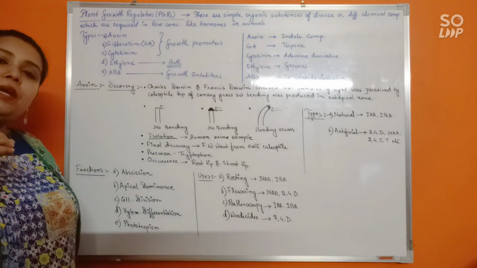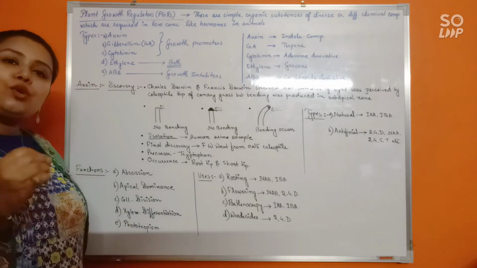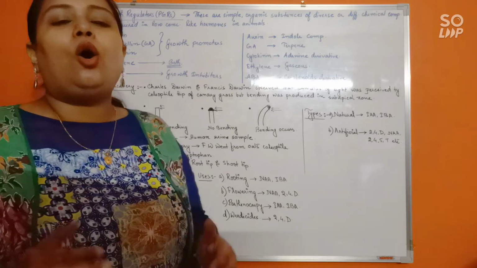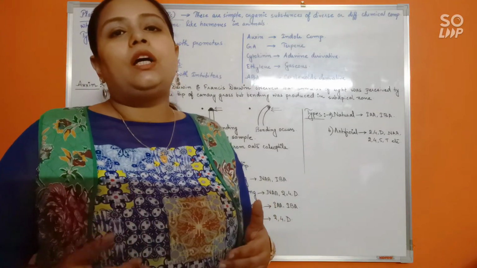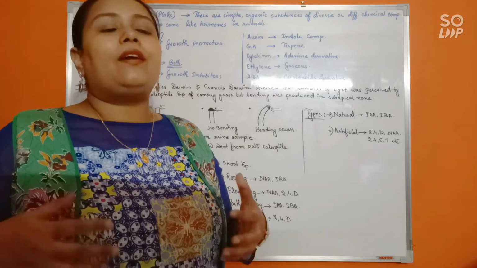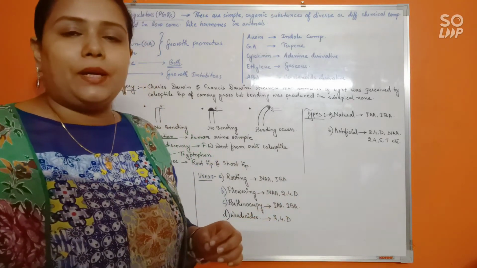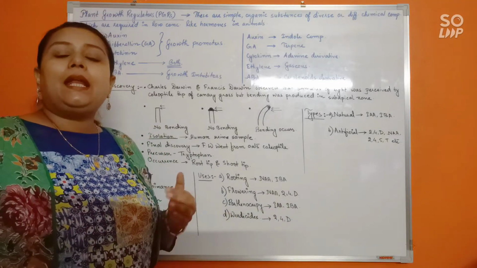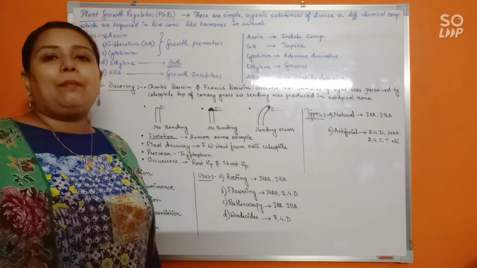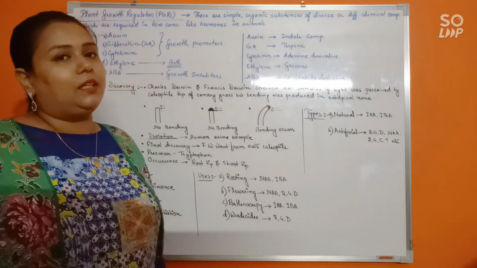Rather, in the apical bud, the high concentration of auxin that is present does not allow the growth of the lateral buds. So basically, auxin does not allow the lateral buds to grow or to arise in the presence of it. In high concentration of auxin present in the shoot apical bud, the lateral buds would not be allowed to grow, and that's what is called apical dominance. So in short, auxin promotes apical dominance.